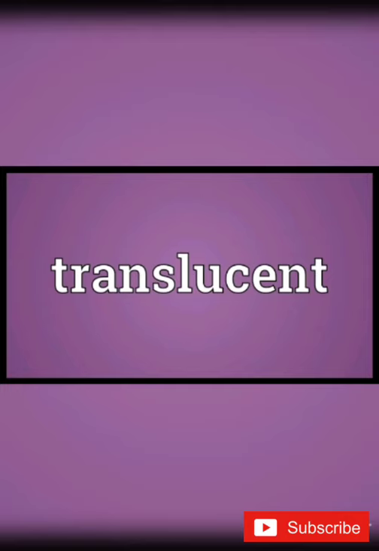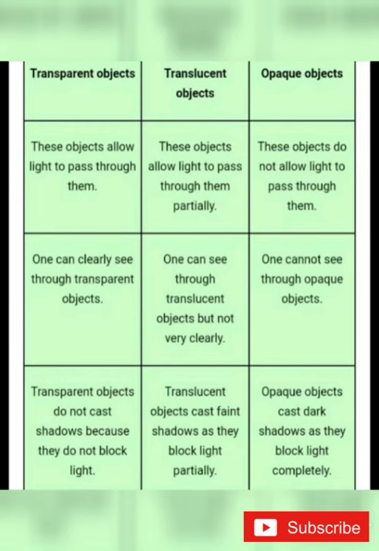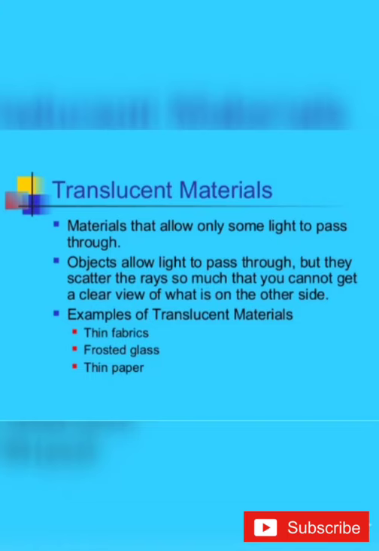Next, translucent objects. Materials through which things can be seen but not clearly are known as translucent. These objects allow light to pass through them partially. One can see through translucent objects but not very clearly. Translucent objects cast faint shadows as they block light partially. For example, butter paper, thin fabrics, frosted glass, thin paper.